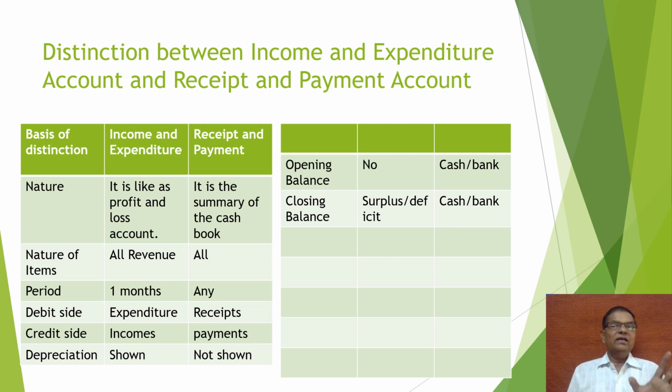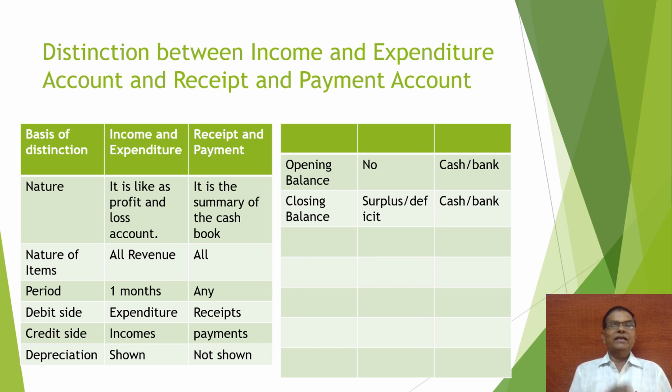And on the credit side, in the income and expenditure account, all incomes are shown, but in the receipts and payment account, all payments we are showing. Depreciation: in case of the income and expenditure account, we are showing depreciation on the debit side. In case of the receipts and payment account, depreciation is not shown. And opening balance: in case of the income and expenditure account, there is no opening balance. But in case of the receipts and payment account, there is an opening balance of cash and bank.